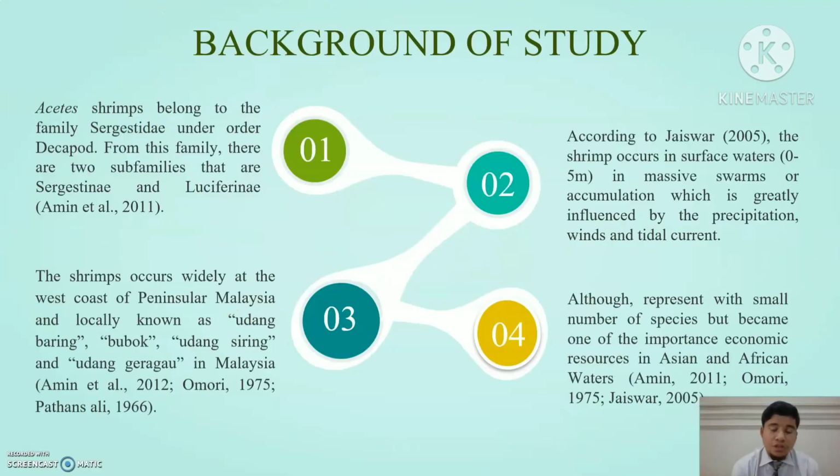For the introduction, the shrimp belong to the family Sergestidae and the order Decapoda. From this family, there are two subfamilies: Sergestinae and Luciferinae. The shrimp occur in surface water from 0 to 5 meters in massive swarms or accumulations, which are greatly influenced by precipitation, wind, and tidal current. They also occur widely at the west coast of Peninsular Malaysia and are locally known as Udang Baring, Bubur Udang, Siring, and Udang Gerangau. Although represented by a small number of species, they are one of the important economic resources in